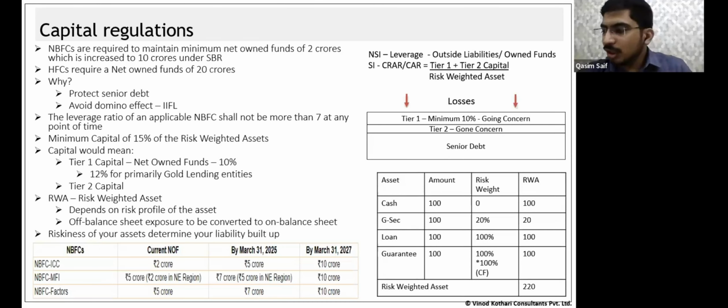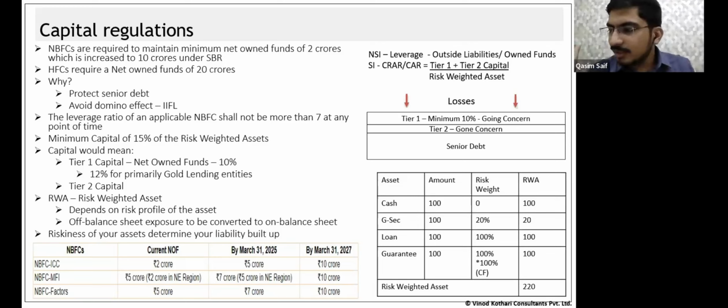Okay. So up till now we had multiple sessions. We have discussed multiple provisions, different types of regulations. Last session we discussed a gamut of regulations. Most of the provisions that we discussed in the last session were direct, like this is the requirement you need to comply with. That's not the case with today's regulation.